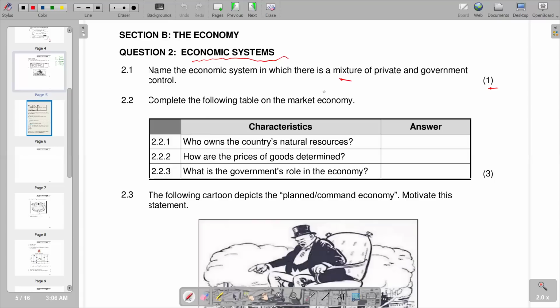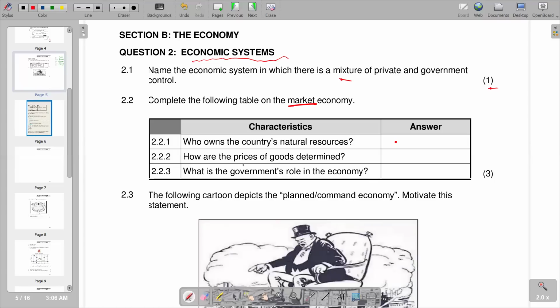So we go to the next question. We say complete the table reflecting the market economy. We are given characteristics and answers, but we are told that this is a market economy. Remember, there's private ownership of resources in a market economy. So our characteristics, obviously, they are individuals. We have got individuals here because we're saying it's a market economy. There's private ownership as a good determinant. The government doesn't determine the prices in the market economy.